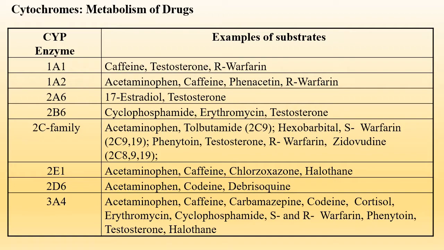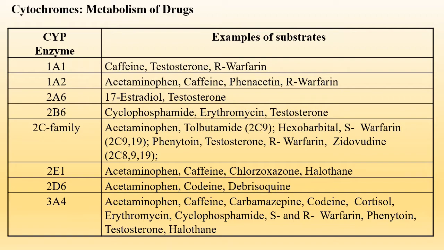CYP1A1 and CYP1A2 are basically used for the metabolism of caffeine, testosterone, warfarin. CYP1A2 is responsible for the metabolism of caffeine, phenacetin, and warfarin. CYP2A6 is responsible for the metabolism of testosterone. CYP2B6 is responsible for the metabolism of erythromycin, testosterone, and CYP2E1 is responsible for the metabolism of chlorzoxazone, halothane, acetaminophen.